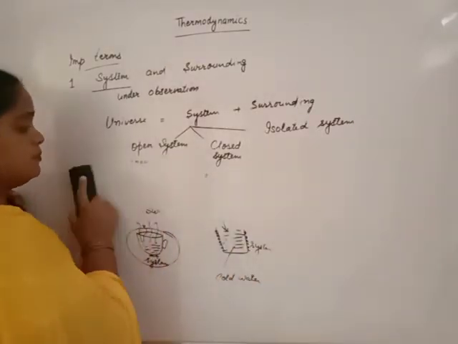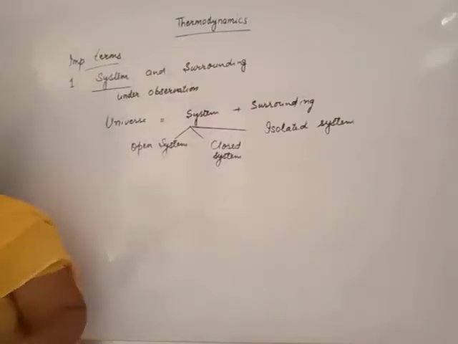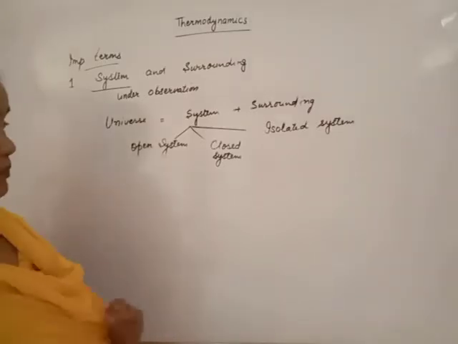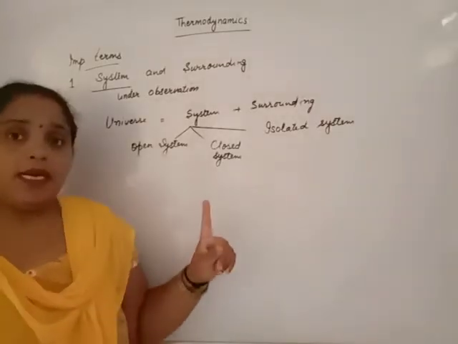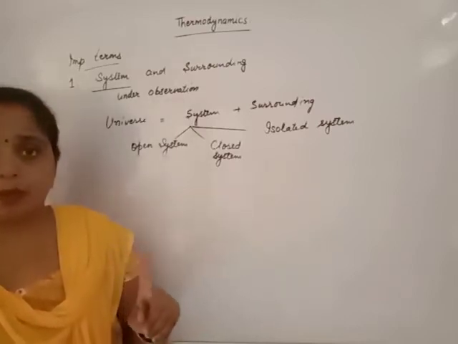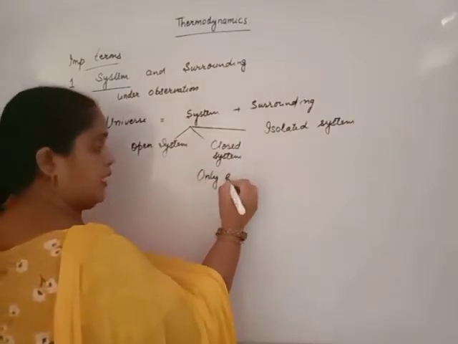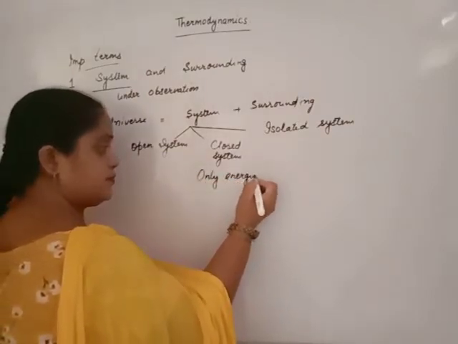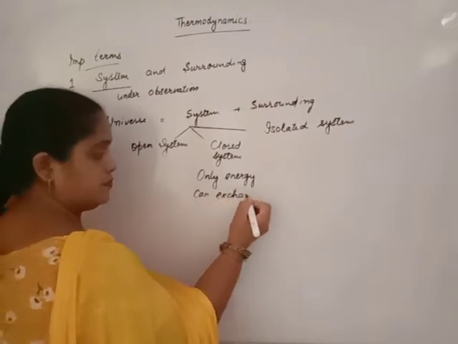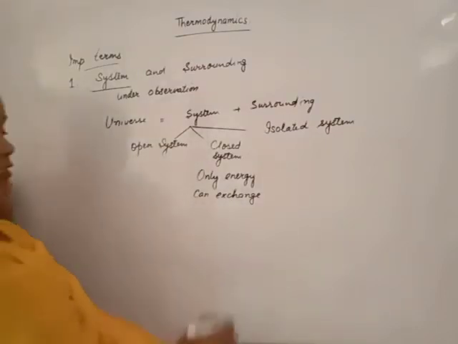Now closed system. Beta, in case of closed system, only energy can exchange between system and surrounding but not matter. Only energy can exchange.